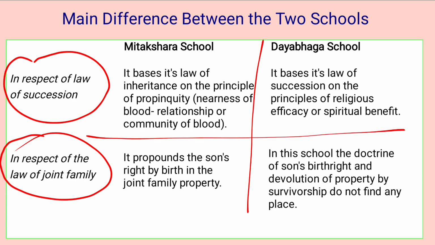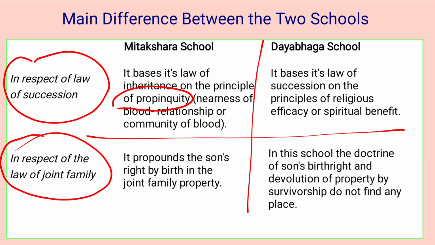Okay, so first of all, in respect of law of succession, how are these two schools different? First is Mitakshara school. It bases its law of inheritance on the principle of propinquity. What do we mean by propinquity? It means the one who is nearer in blood relationship succeeds.